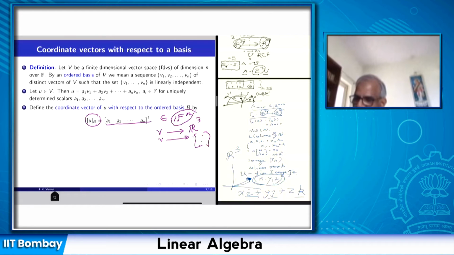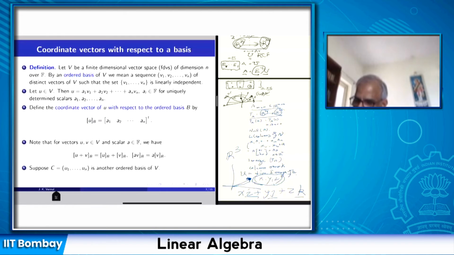Okay. Now this process you can easily show that if I take two vectors u and v, add them, and then take the coordinate, then this is the sum of coordinates of u and v. Similarly, if I take a scalar multiple of v and then take the coordinates with respect to B, that is a times the coordinate of v with respect to B.